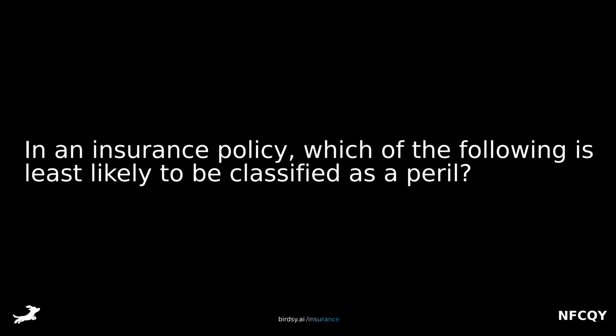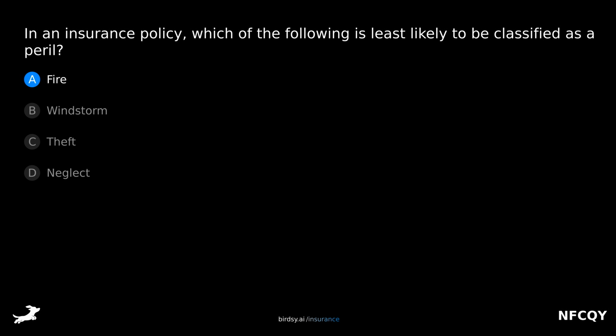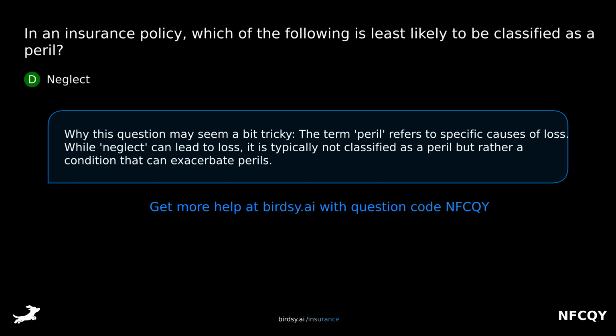In an insurance policy, which of the following is least likely to be classified as a peril? Is it A, fire, B, windstorm, C, theft, or D, neglect? The answer is D, neglect. Why this question may seem a bit tricky. The term peril refers to specific causes of loss. While neglect can lead to loss, it is typically not classified as a peril, but rather a condition that can exacerbate perils.